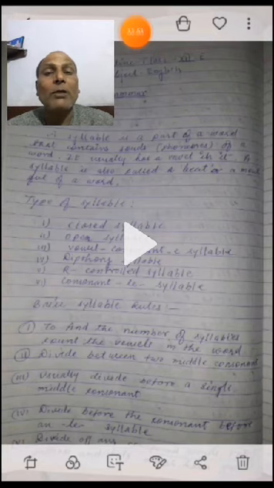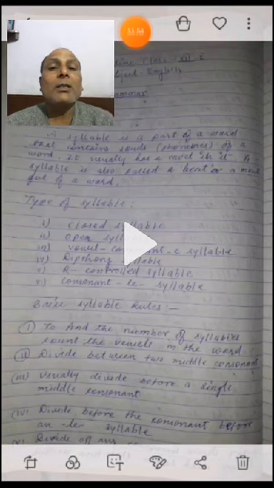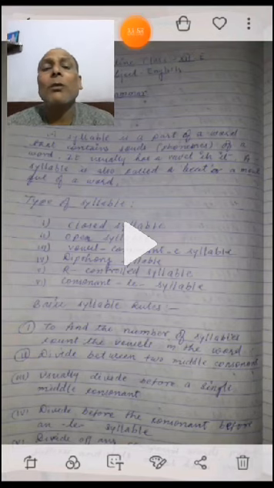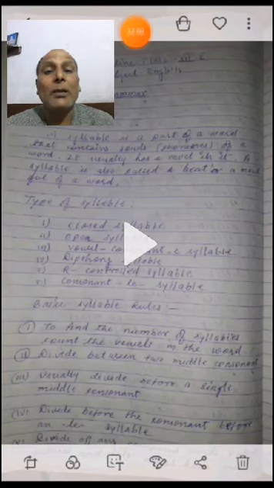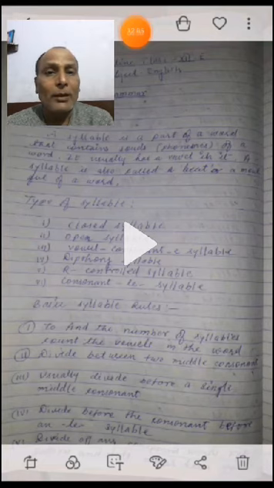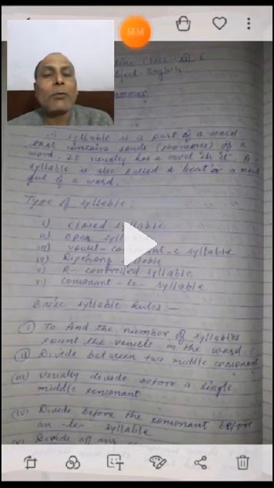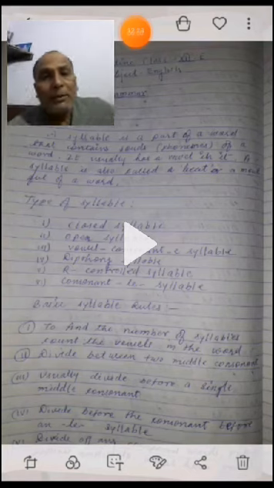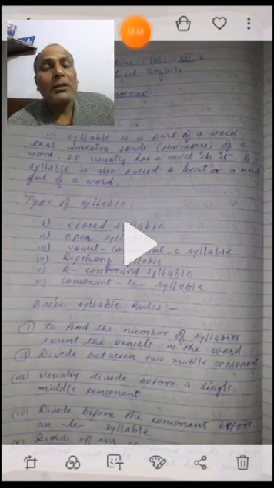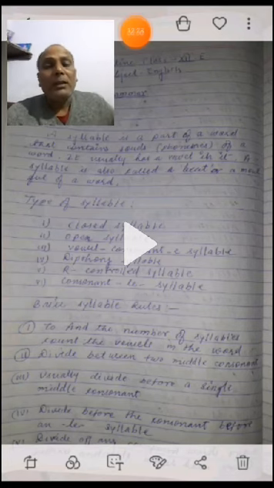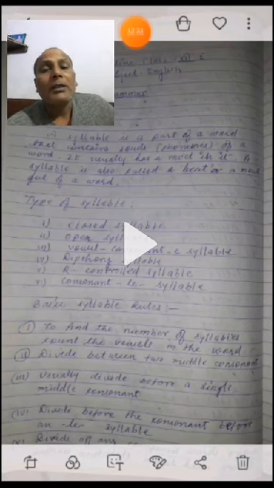In that particular word you have to find out the vowels. In Hindi you can say that no word can be made without the help of vowels. So a vowel is very important to build a word. In the same way in English, vowels play a very important role to build any meaningful word. So in this way we have to check it by taking the help of syllables. Okay, so that particular part is very simple.